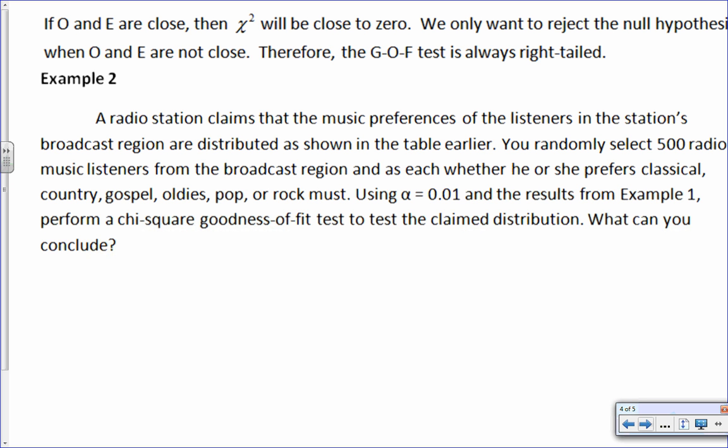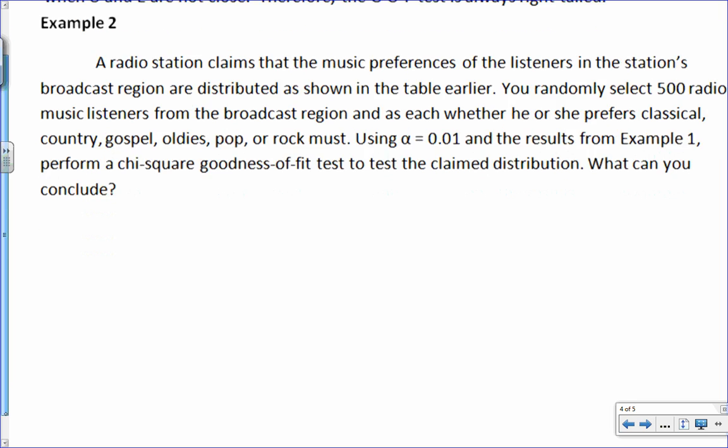We have that. We're going to use alpha being 0.01 and example 1, and we're going to actually perform the goodness of fit test. So, let's go.